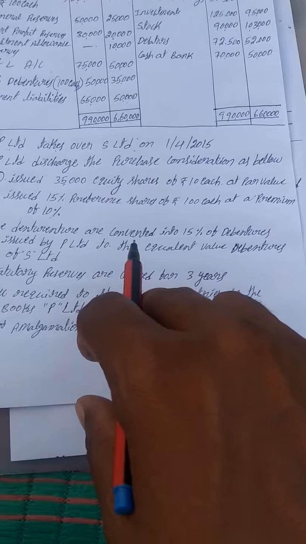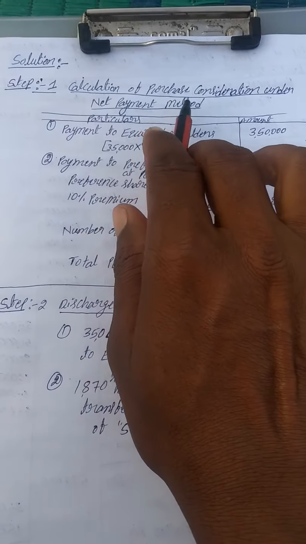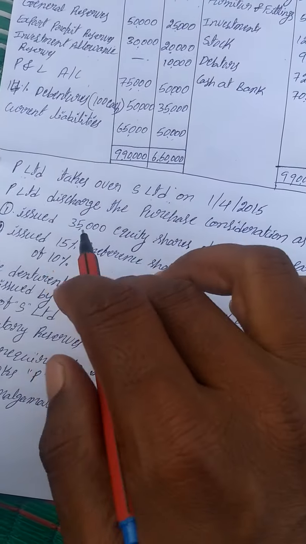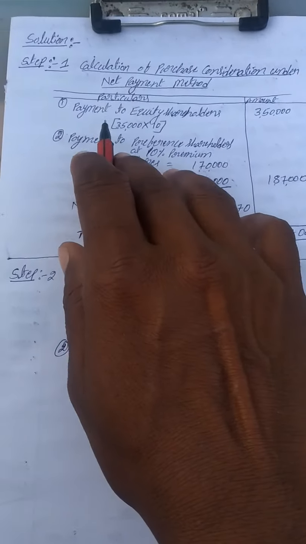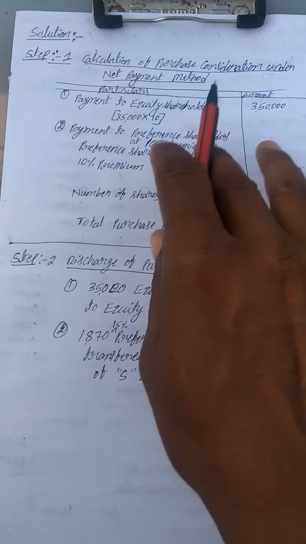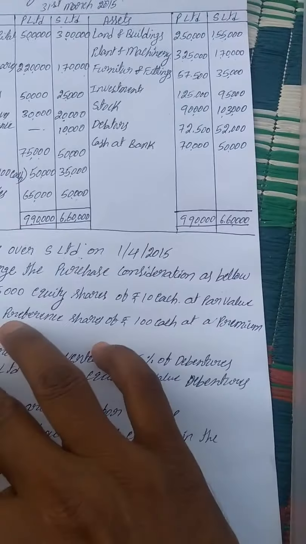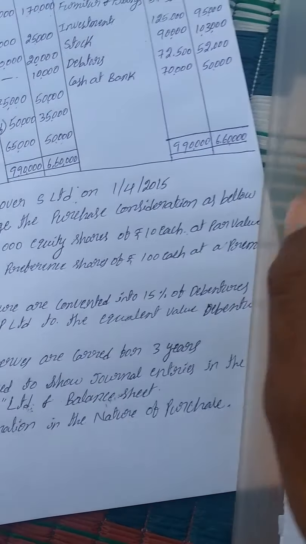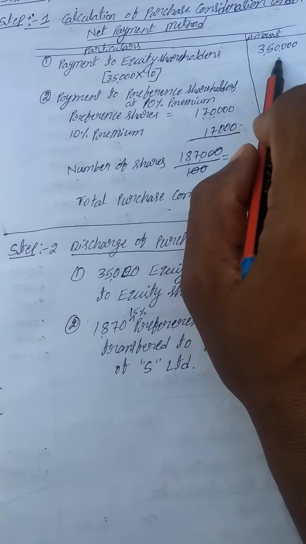Next, solution. Step number 1, calculation of purchase consideration under net payment method. Here, the payment mode is given in the question. According to the payment, we are going to calculate purchase consideration. Here we get information relating to payments, so for that we calculate under the payment method only. Look at that. Issued 35,000 equity shares of rupees 10 each. Payment to equity shareholders, that is 35,000 into 10, you will get 3,50,000.